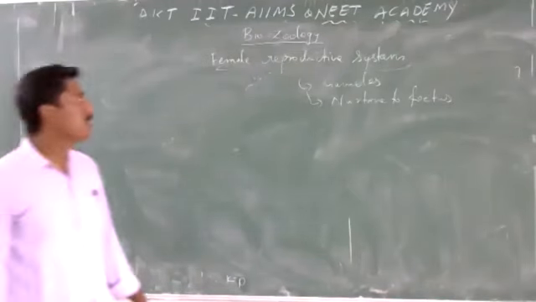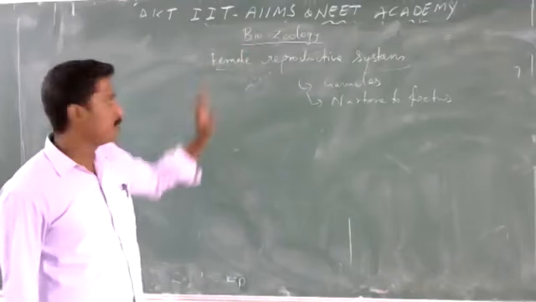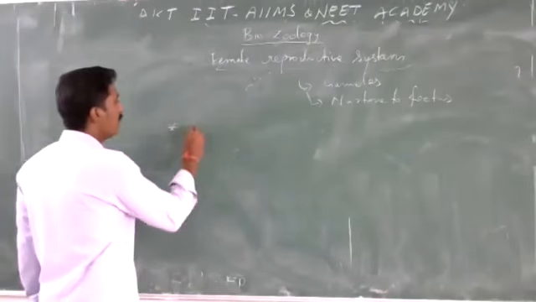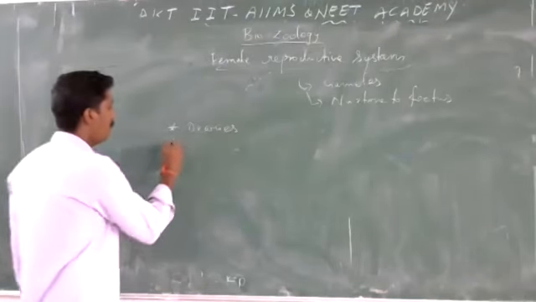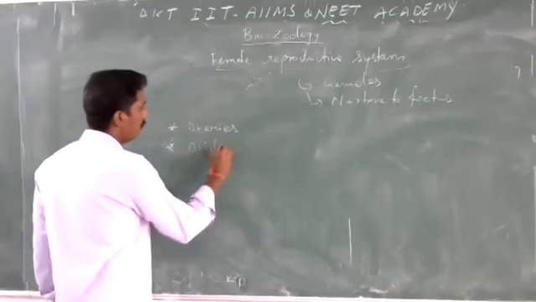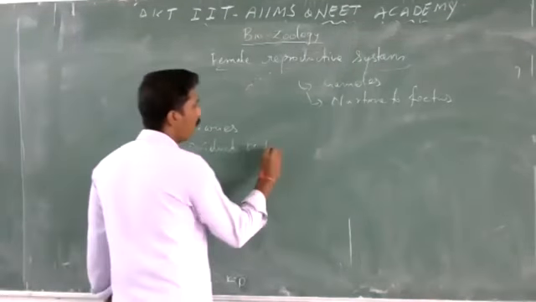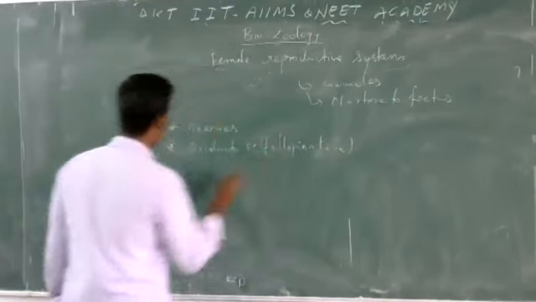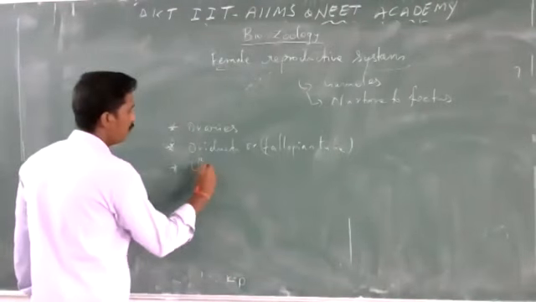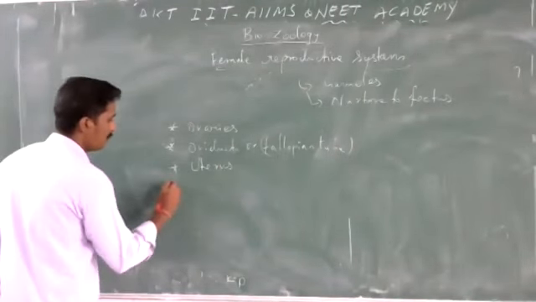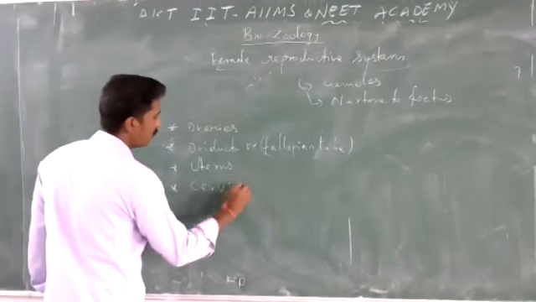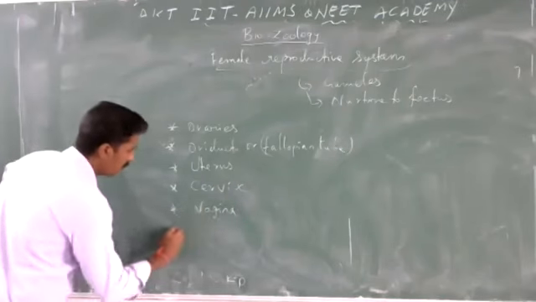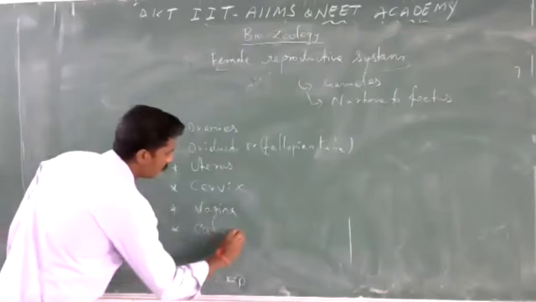So what are the organs included in the female reproductive system? It comprises a pair of ovaries, a pair of oviducts or fallopian tubes, then the uterus, then the cervix, then the vagina, and external genitalia.